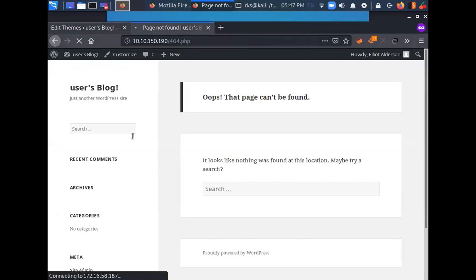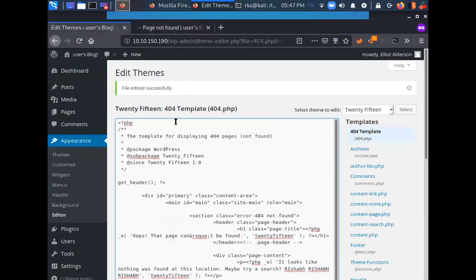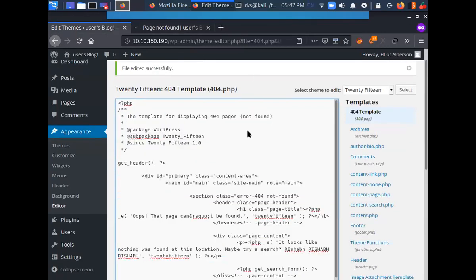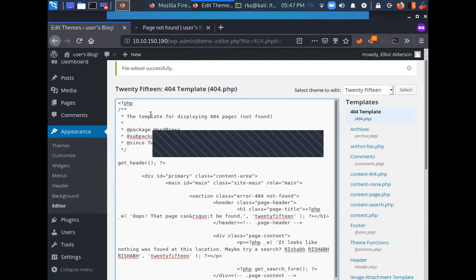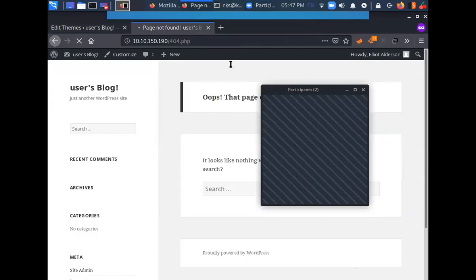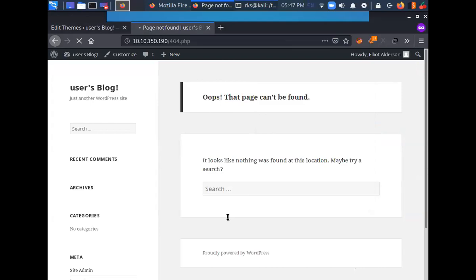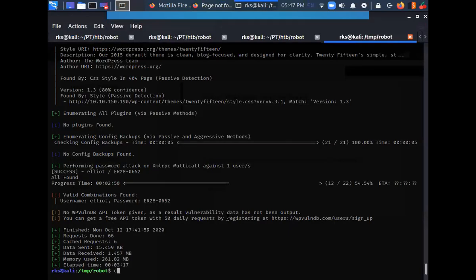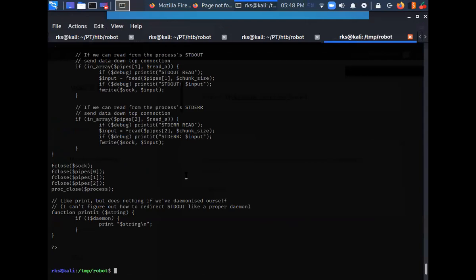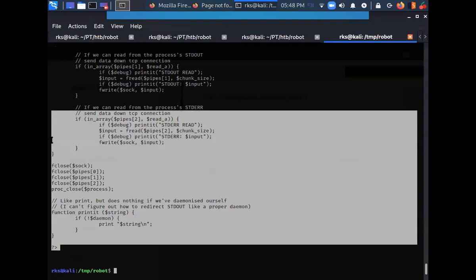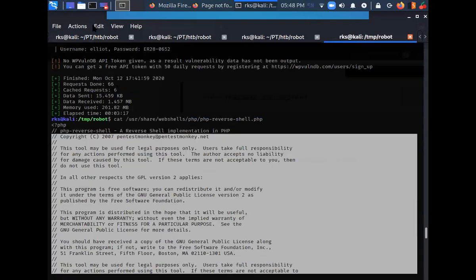So let's do one thing. Let's get a malicious PHP shell code here and paste it. And then we would be able to get a reverse shell this way. So let's do this. I can go to cd, or let's do cat /usr/share/webshells/php/php-reverse-shell.php. Let's copy this shell from here and paste it here.